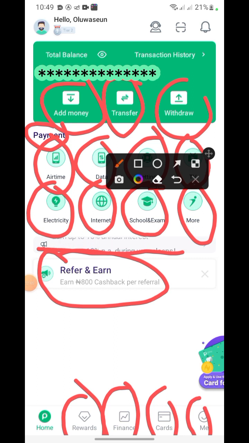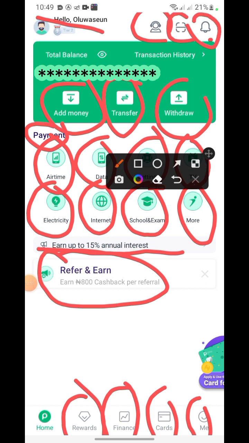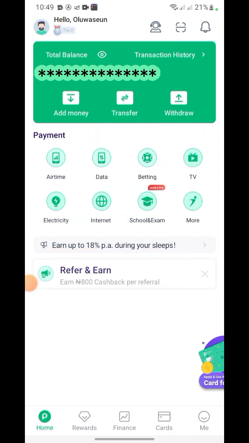So I'm going to walk you through this. Here we have your name. Here you can call customer care, you can see notifications right here, and you can see scan right here. All of these things have their own functionality. So let's just forget about the payment option, the airtime, the data, all of those things. You know about them very well. I know you know that.